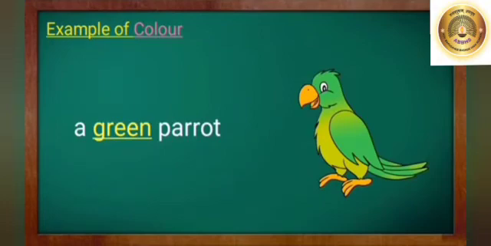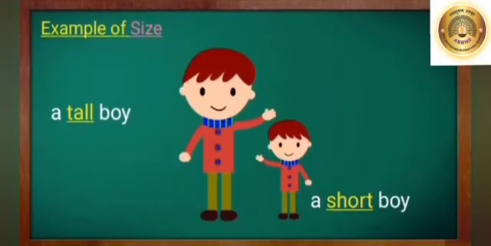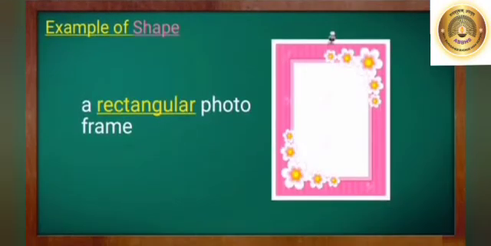Let us see an example of color. A green parrot. Here the word green is describing the color of the noun parrot. Example of size. A tall boy and a short boy. Here the words tall and short are describing the size of the two boys. Example of shape. A rectangular photo frame. The word rectangular is describing the shape of the photo frame.